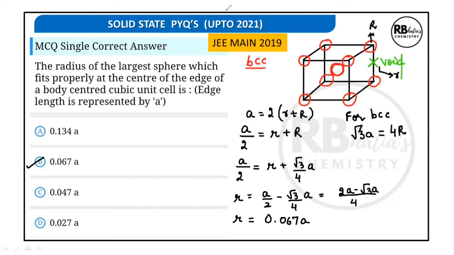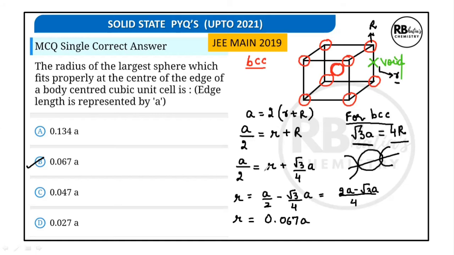So a/2 becomes r plus R, and also for a BCC kind of packing, √3a, that is the length of the body diagonal, is equal to 4 times the radius of the sphere. I've used capital R because it's the radius of the sphere. Because atoms in BCC meet along the body diagonal. Along the body diagonal, the atoms are in direct contact. They do not meet along the edge. That means the edge center is going to have a void. So let the radius of that void be small r.